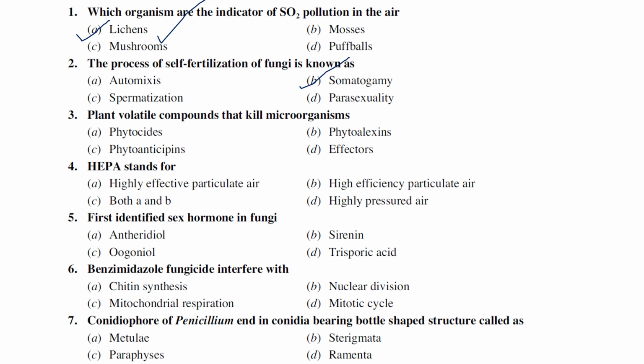Plant volatile compounds that kill other microorganisms are known as phytocytes, phytoalexins, phytoanticipins, or effectors. Since they have mentioned volatile compounds, the phytoalexins, anticipins and effectors are all not volatile compounds. Phytocytes are actually volatile compounds which have the ability to kill microorganisms.